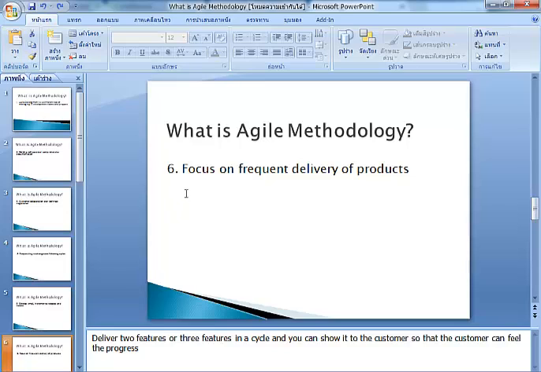Focus on frequent delivery of products. Deliver two or three features in a cycle, so you can show the customer and the customer can feel the progress.